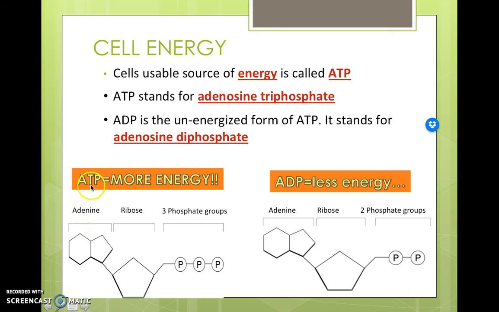So adenosine triphosphate, or ATP, is going to mean adenosine, the adenine and the ribose, and then 3 phosphate groups, triphosphate, 3 phosphates, 1, 2, 3. ADP, which is adenosine diphosphate, di means 2, so you're going to see the adenosine, the adenine, and the ribose, and then 2 phosphate groups, 1, 2, diphosphate, 1, 2.